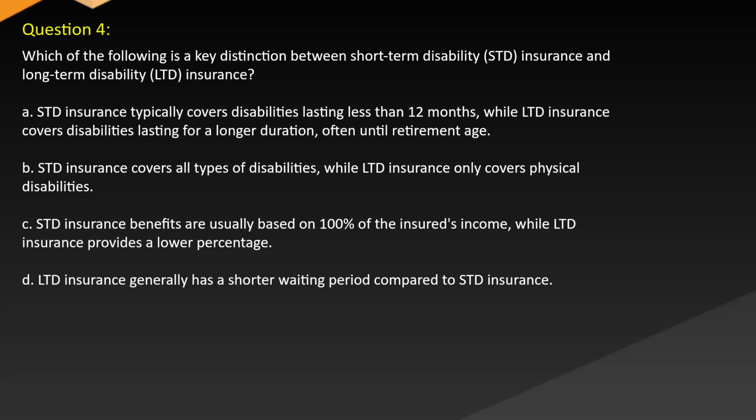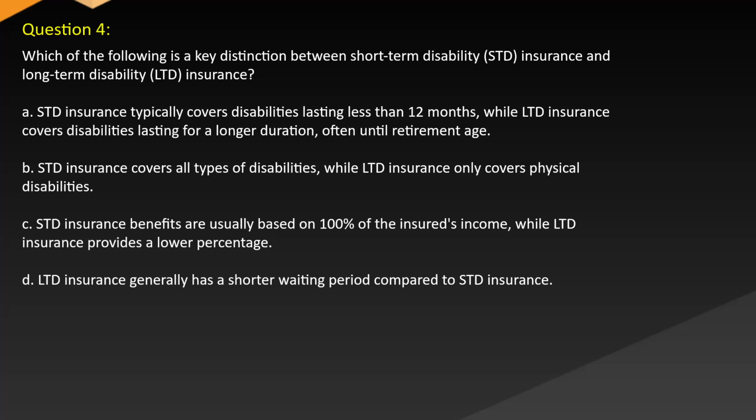Question 4. Which of the following is a key distinction between short-term disability (STD) insurance and long-term disability (LTD) insurance? A. STD insurance typically covers disabilities lasting less than 12 months, while LTD insurance covers disabilities lasting for a longer duration, often until retirement age.